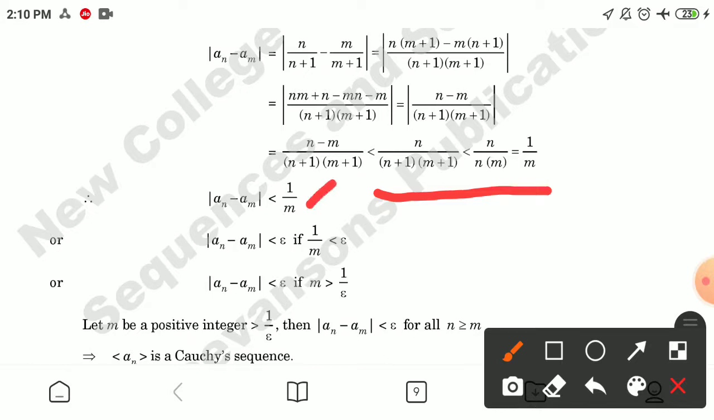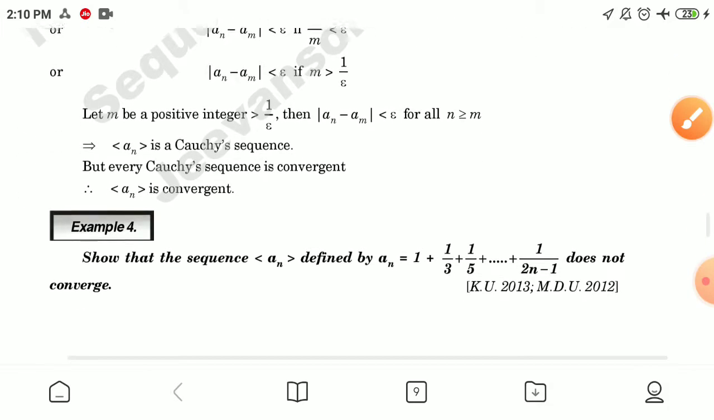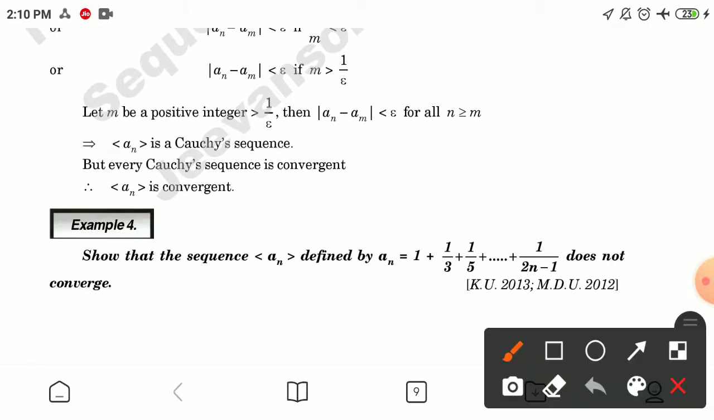Therefore |an − am| becomes less than 1 by m, and |an − am| becomes less than epsilon if 1 by m is less than epsilon, or we can say |an − am| is less than epsilon if m is greater than 1 by epsilon. Therefore let m be a positive integer greater than 1 by epsilon, then |an − am| becomes less than epsilon for all n greater than or equal to m. This implies an is a Cauchy sequence, but every Cauchy sequence is convergent, therefore an is convergent.